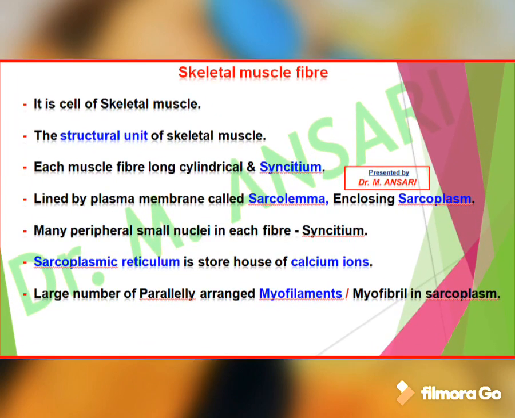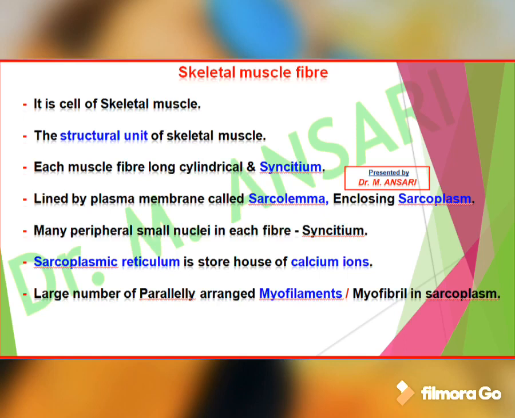Skeletal muscle fiber is a structural unit of skeletal muscle. Each skeletal muscle fiber is long, cylindrical and syncytium. Syncytium is due to the presence of many small peripheral nuclei in a single cell, or a single skeletal muscle fiber. This muscle fiber is lined by a plasma membrane called sarcolemma. It consists of cytoplasm called sarcoplasm. In it, the endoplasmic reticulum present is called sarcoplasmic reticulum, and this sarcoplasmic reticulum is the storehouse of calcium ions.